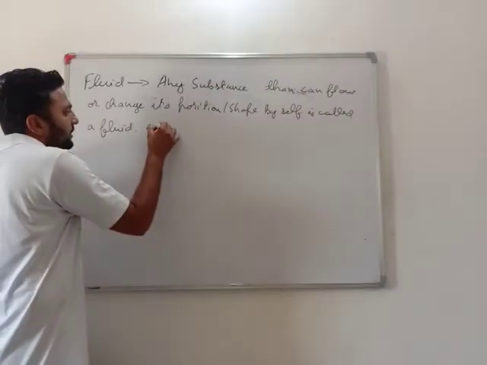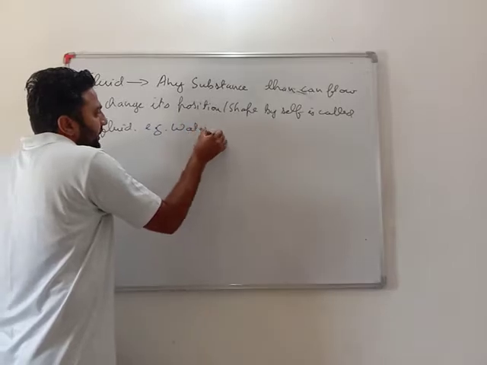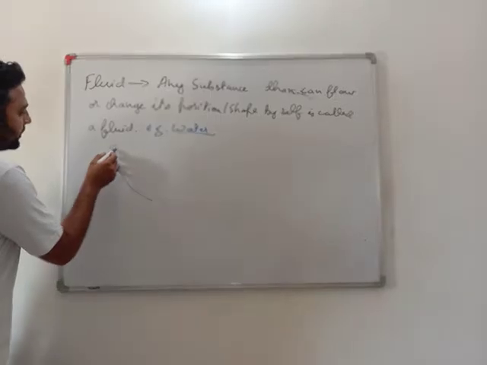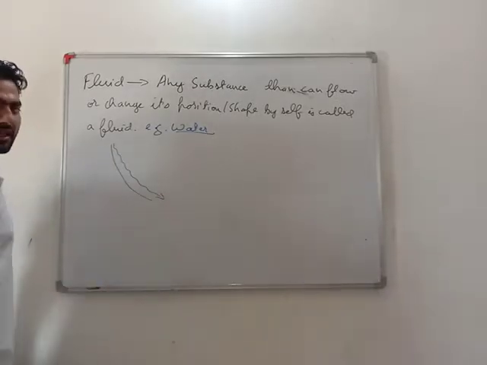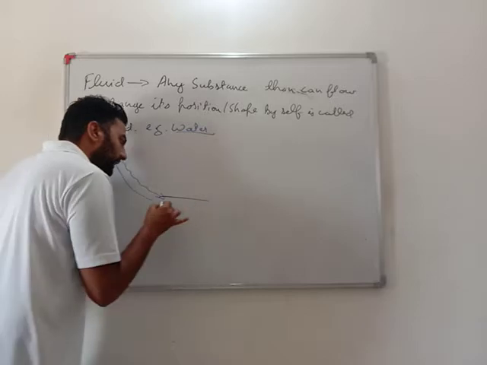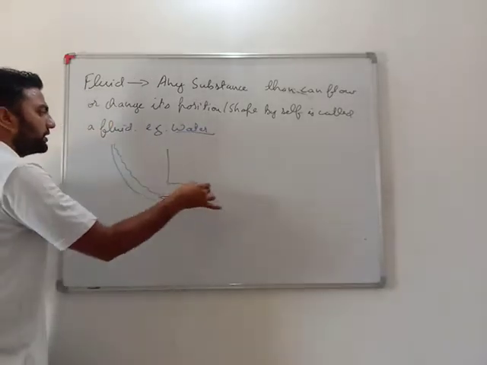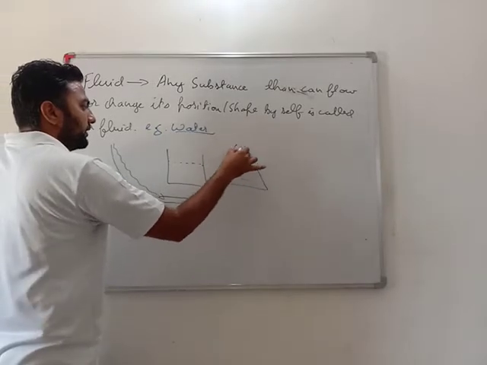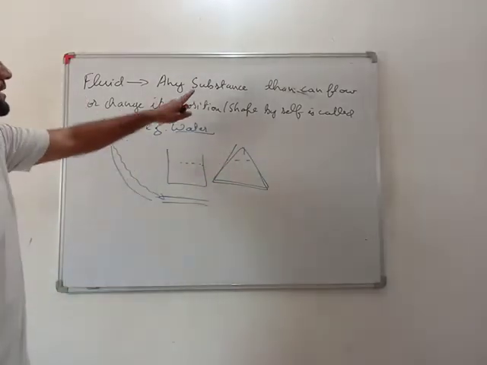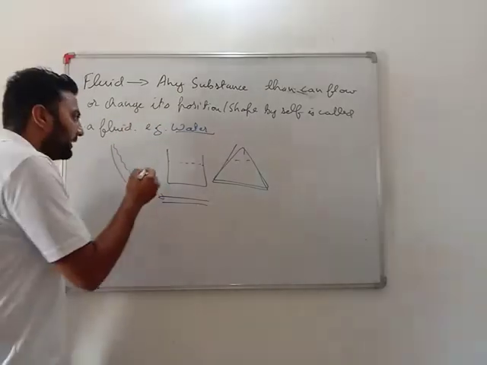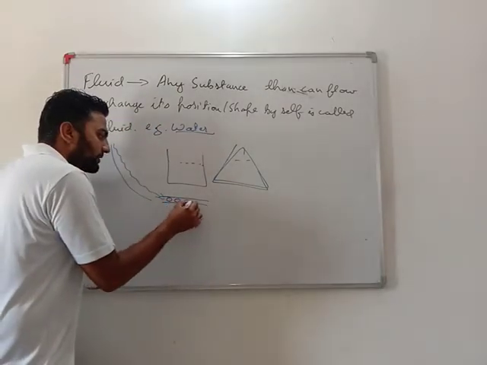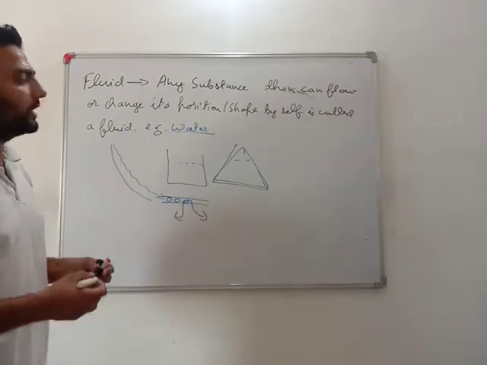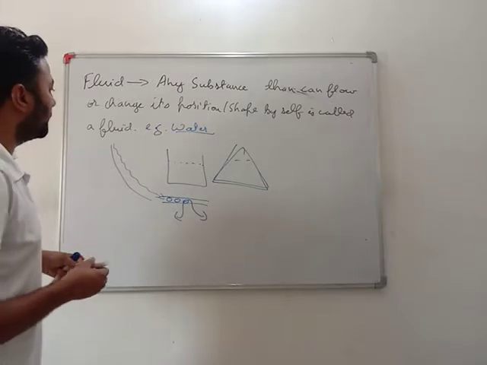An example is water. If there is water at a hilltop, automatically it will come down. Yes or no? It will flow. If I put water into this container, it will be like this. If I put it into this container, it will take the shape of this. So any substance that can flow, meaning any substance whose particles can move freely here and there, leads to the flow of that material, and that material is known as a fluid.